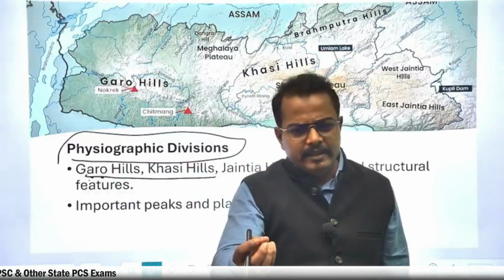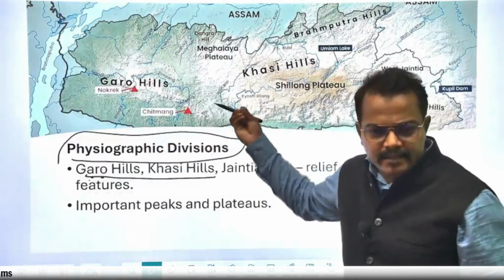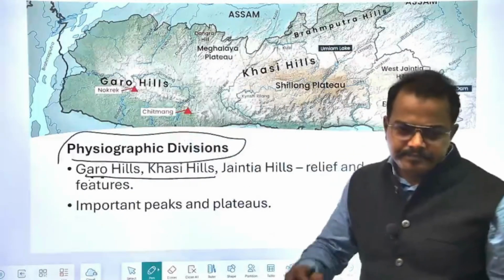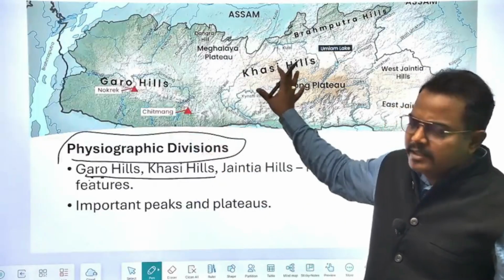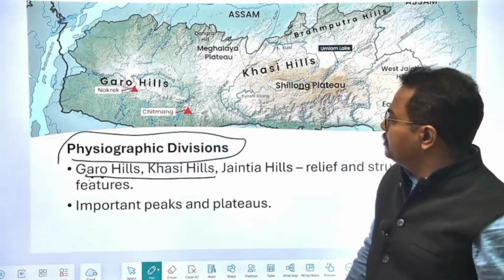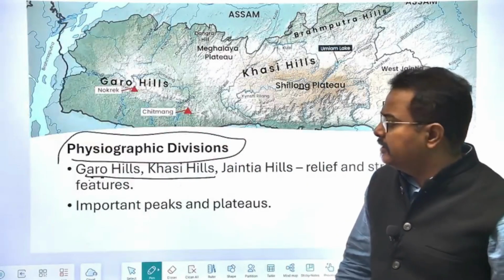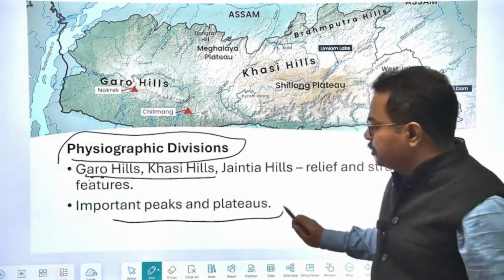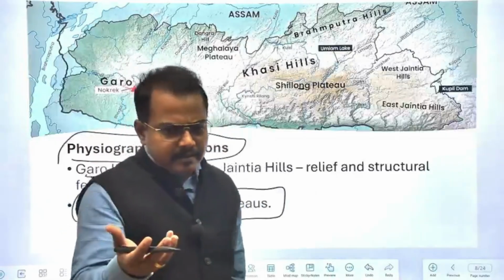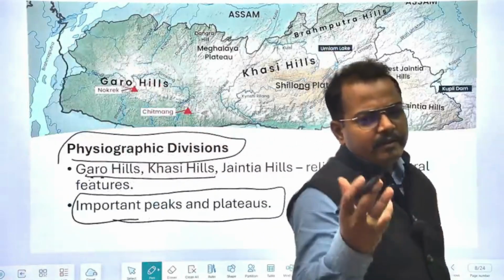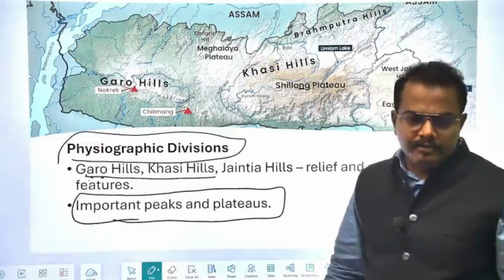So only hills and rivers you will find here, because the plain area is also very little in Meghalaya. It is a hilly state. With this we will understand what the major physiographic divisions in Meghalaya are. Then the important peaks and plateaus: you have to understand their names and their significance from the geographical point of view. There can be significance from the social or cultural point of view also, but here we will consider only the geographical point of view.